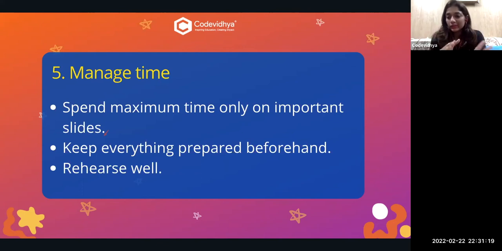This time can be saved beforehand if you are well prepared. And the last is rehearse. Rehearsal is a must. You always need to rehearse well before you present anything. So this is about managing time.